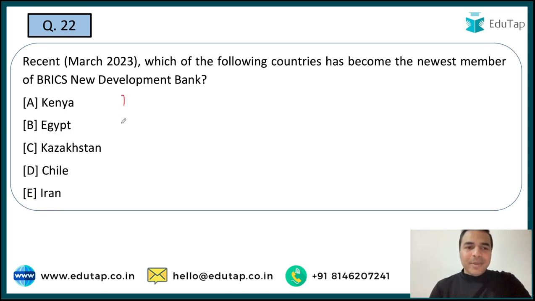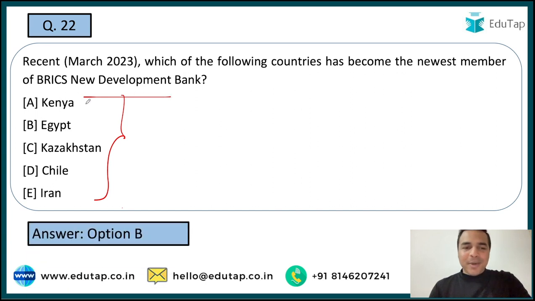And here you are going to tell me the name of the country which has become the newest member of the BRICS New Development Bank. तो New Development Bank की नई member कौन सी कंट्री है ये आपको बताना है. The options are Kenya, Egypt, Kazakhstan, Chile and Iran. The name of that particular country is Egypt, which has become the newest member of the BRICS New Development Bank.